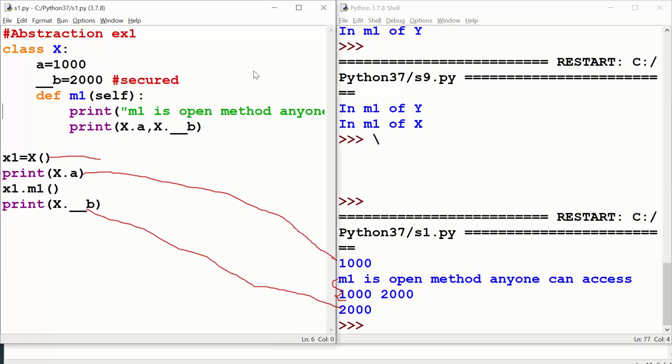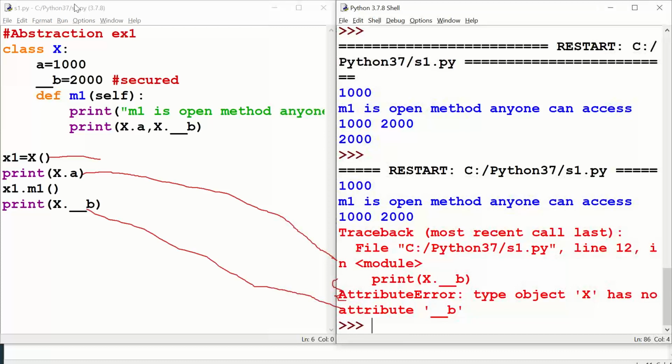When I do F5, you see what happens. Okay, the object got created. Print x dot a, you have got your 1000 printed. X1 dot m1, so in m1 both a and underscore underscore b values got printed.